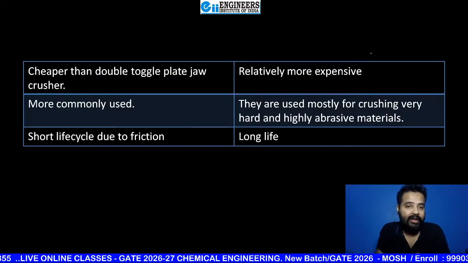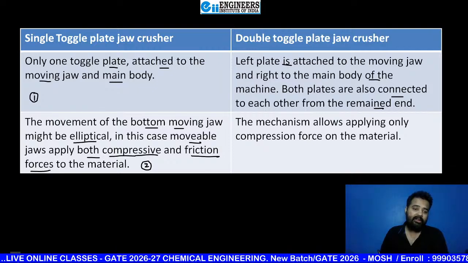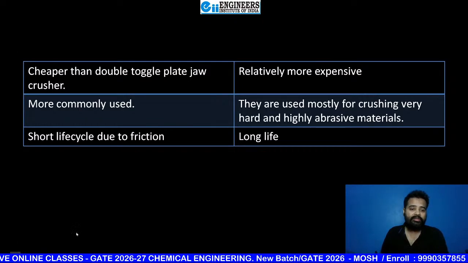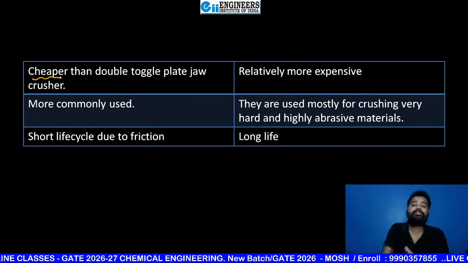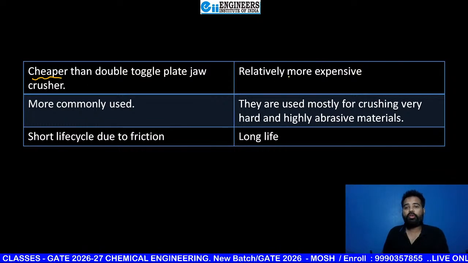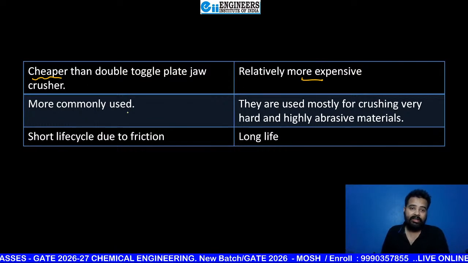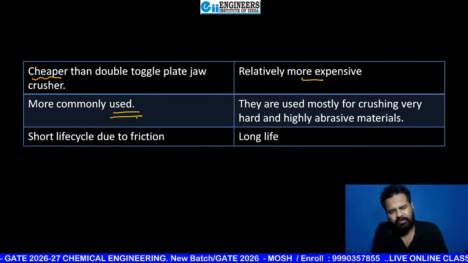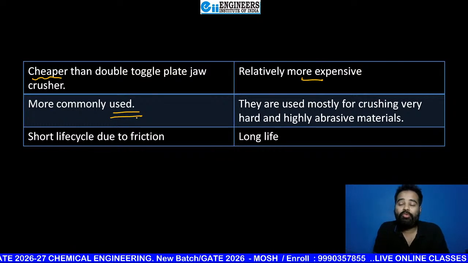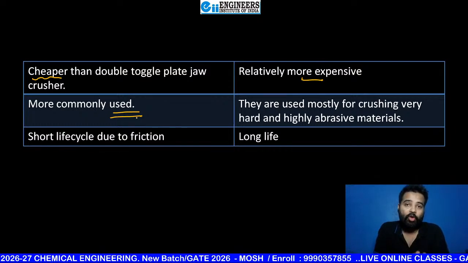Fantastic. Now see, next one. Definitely you can say that single will be cheaper because only one toggle plate is there, and double definitely more expensive. Single is more commonly used because in most cases hard material can be present along with your feed.